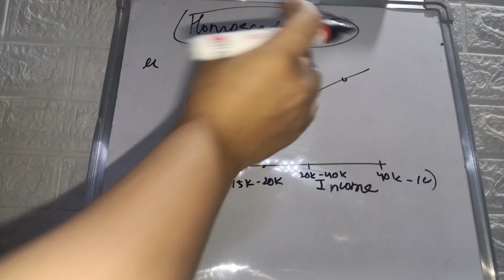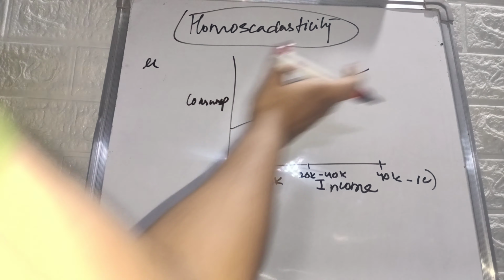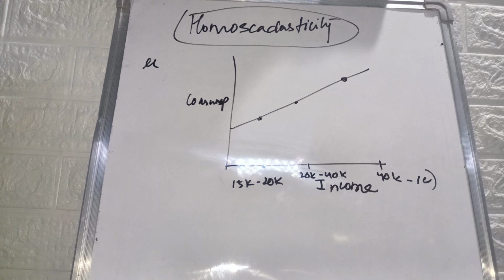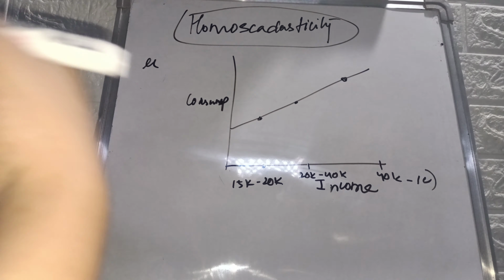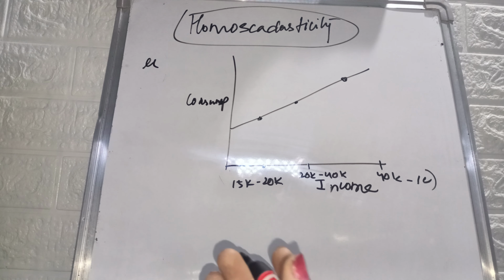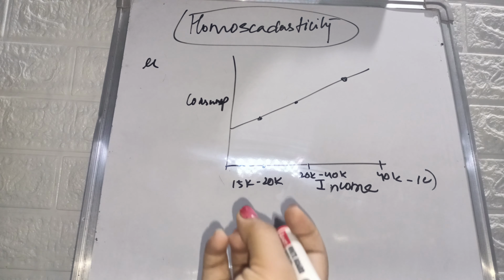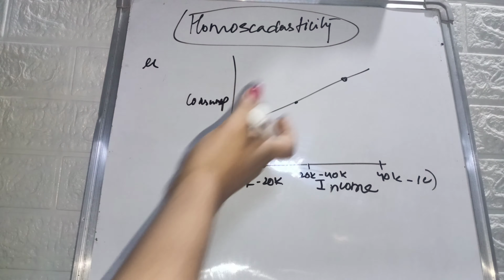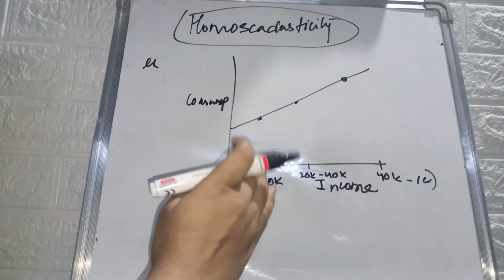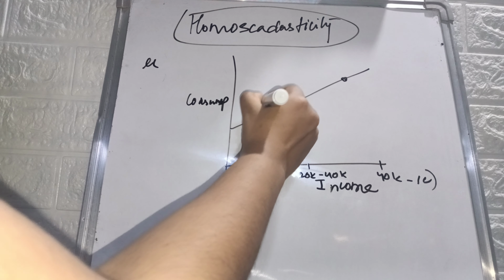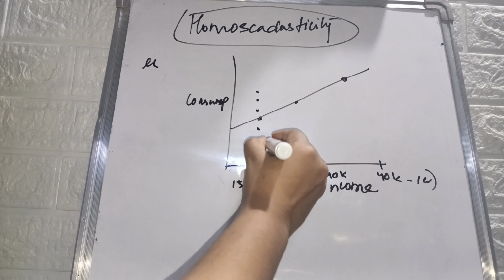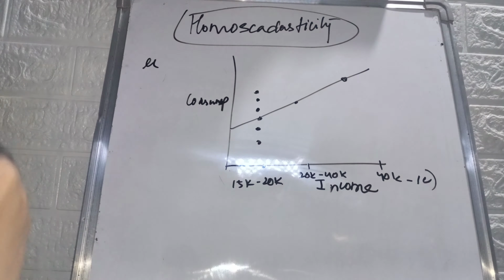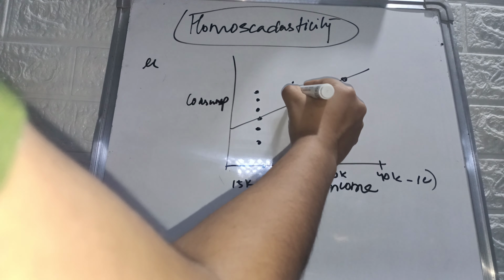Now, this is our estimated line from the regression. When we took our sample, we got this line, but our actual values lie around it, because there will be different consumption levels. These are our actual values.